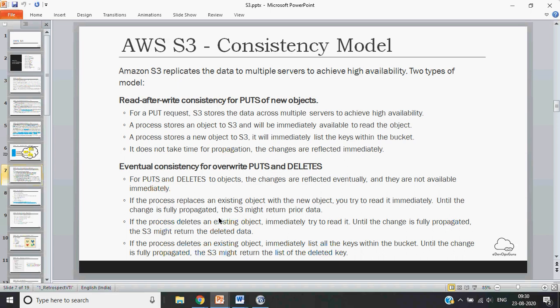If you delete something or replace something, then you should wait for some time before that change is replicated, or at least you should be able to compare what was the previous and what is the current one, and then decide whether the change has been replicated or not. So this is one point which should be taken into consideration. I hope this is good enough.